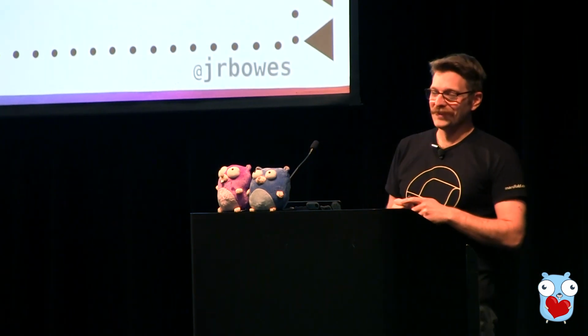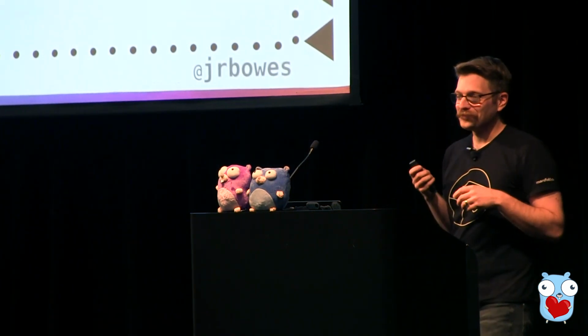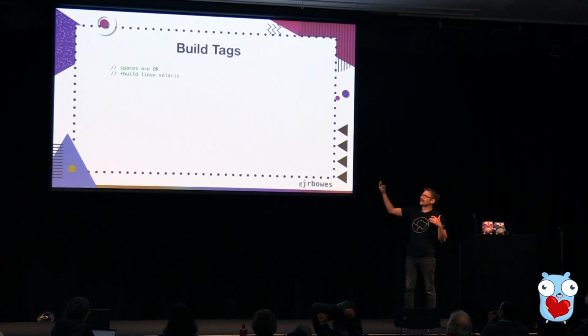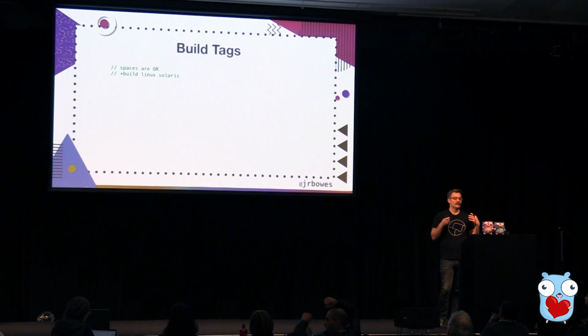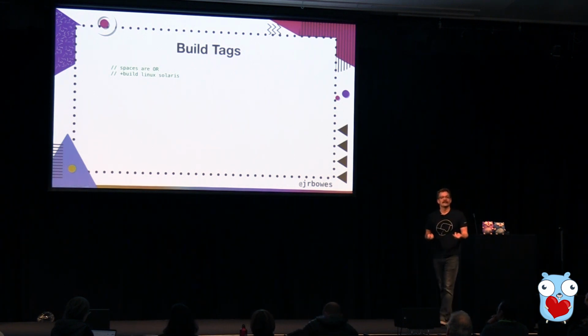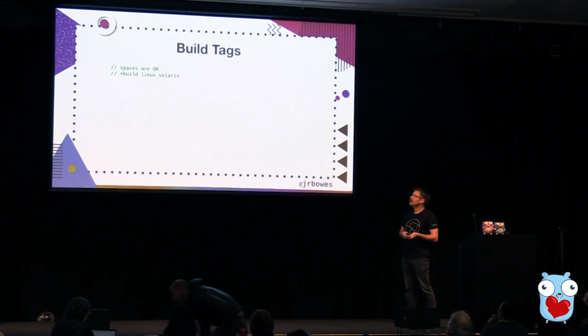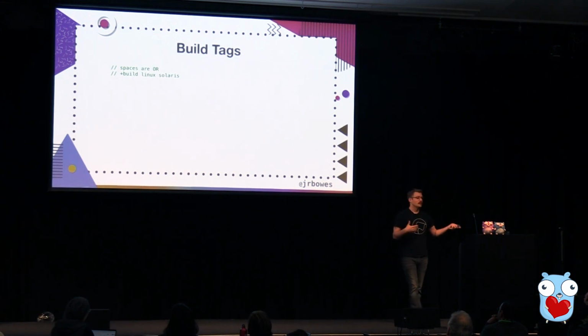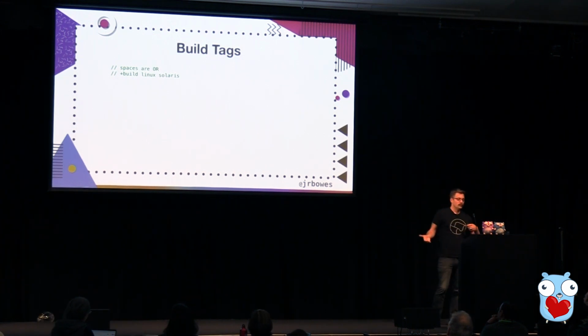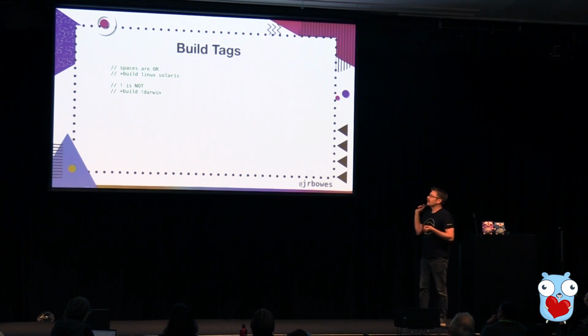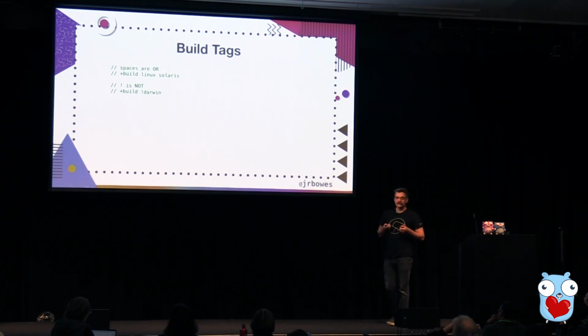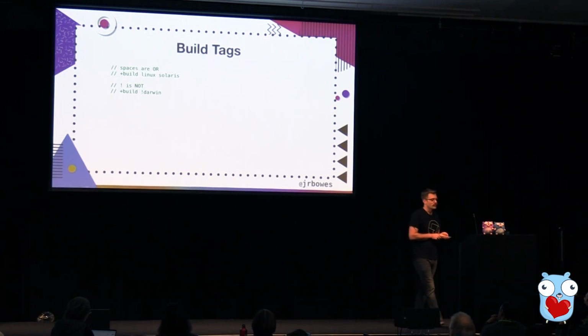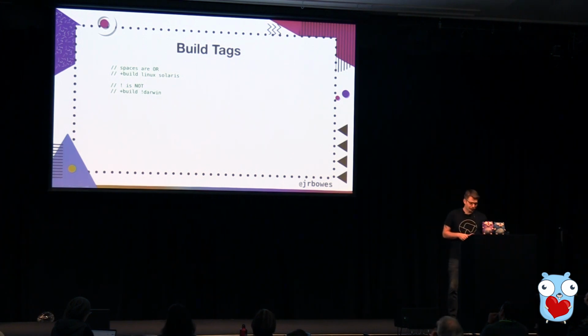But I will just run through how the tags work actually. This is the comment declaration plus build. And this specifies the constraints that you need to satisfy, so the tags that are listed when you're building. If you have a space, it's an OR. So this in a file would mean that it would be built for either Linux or Solaris. If it's an exclamation mark, it's a not. So this file builds on everything but Darwin.